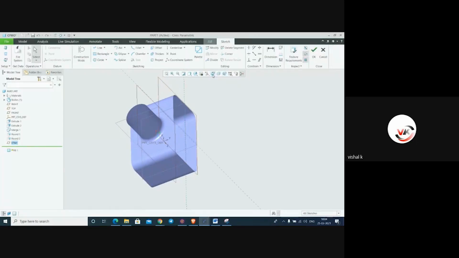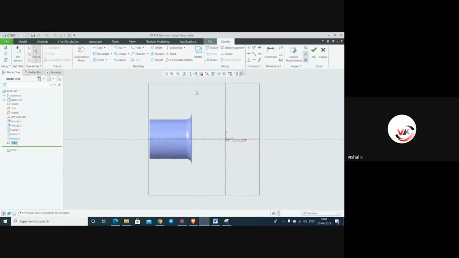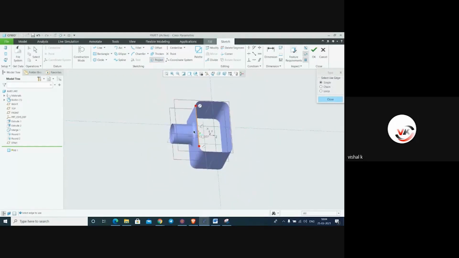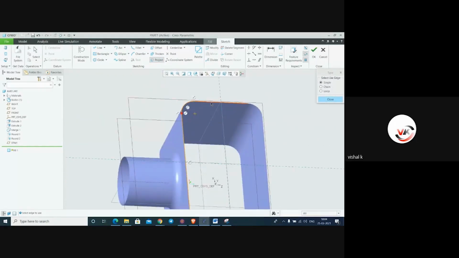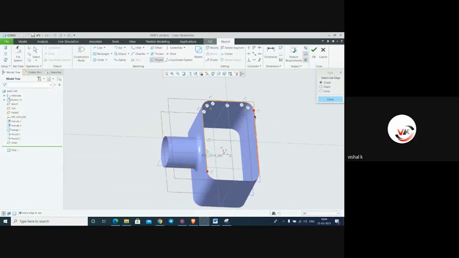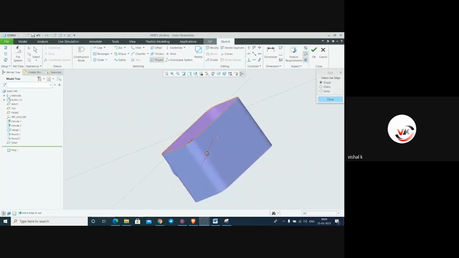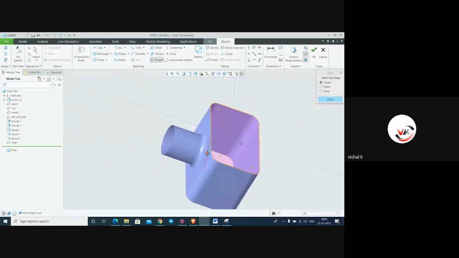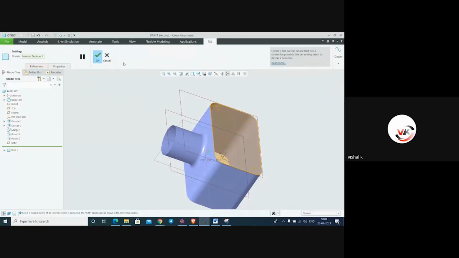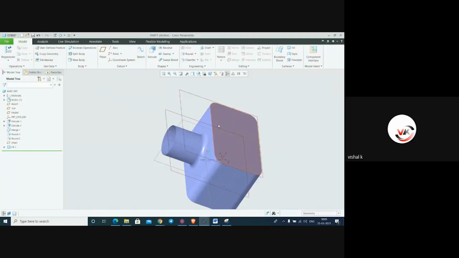Select this normal to the screen. Here is a project option. We can make it project lines. Just click. Click. Now it is filled. Okay. Then say okay.